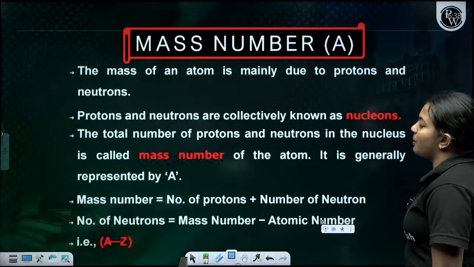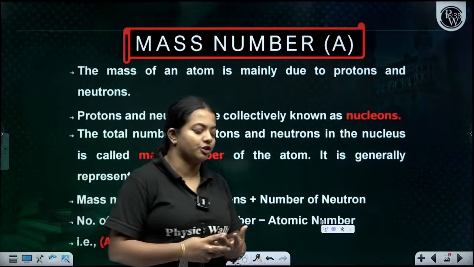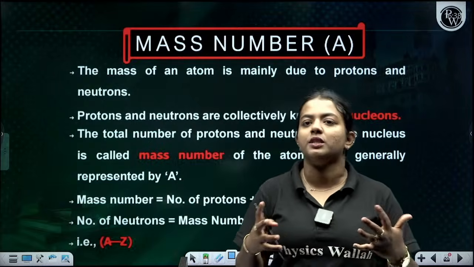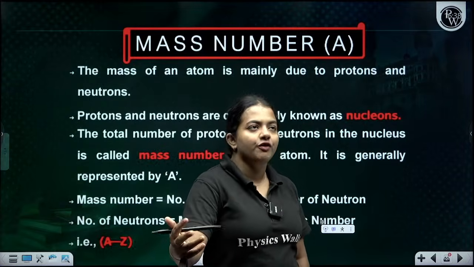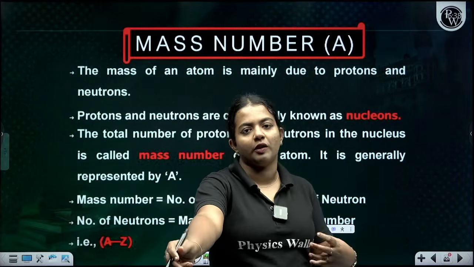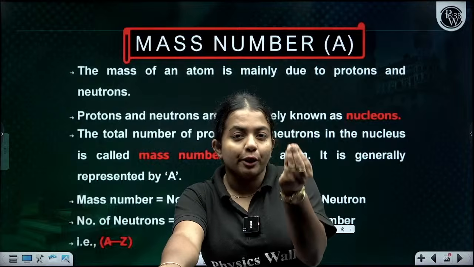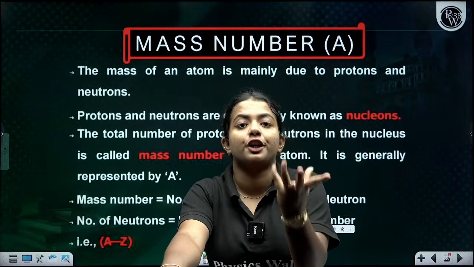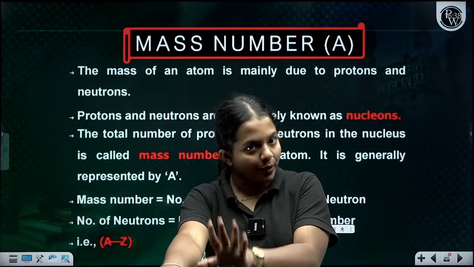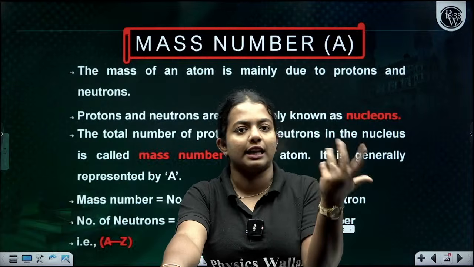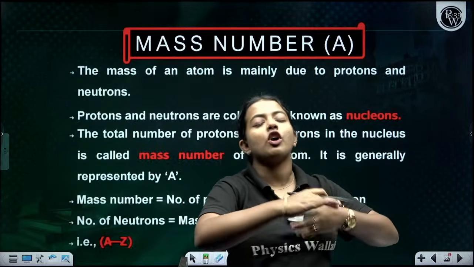Now comes the mass number. I told you the atomic number is the number of protons and the number of electrons. The number of protons and electrons in an atom is equal. So that comes under the category of the atomic number, right? We discussed how many protons or electrons are there in the nucleus. That is called the atomic number, which we can consider as the number of protons or the number of electrons, since an atom is electrically neutral. Now comes the mass number.